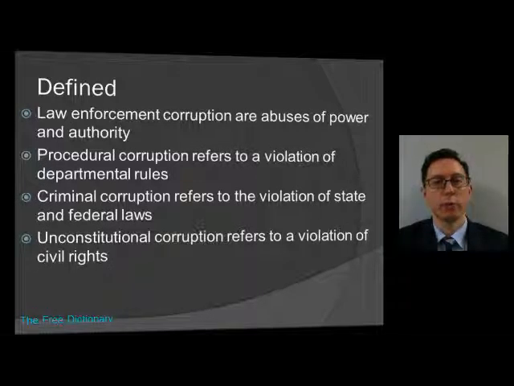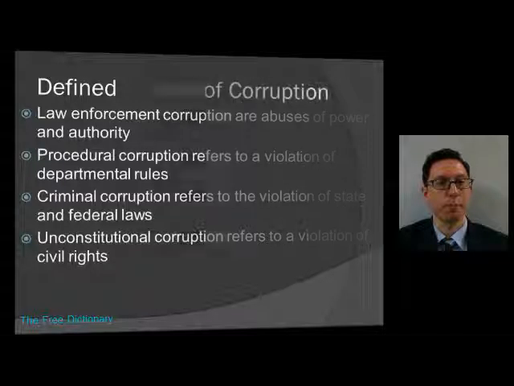Defined, law enforcement corruption are abuses of power and authority. Procedural corruption refers to a violation of departmental rules. For example, many departments have a policy that officers should identify themselves if requested by citizens. Criminal corruption refers to the violation of state and federal laws. Unconstitutional corruption refers to a violation of civil rights.